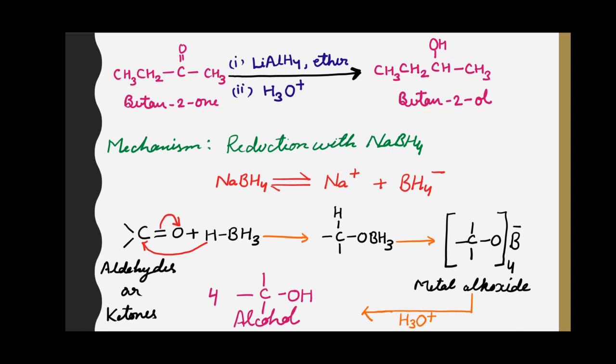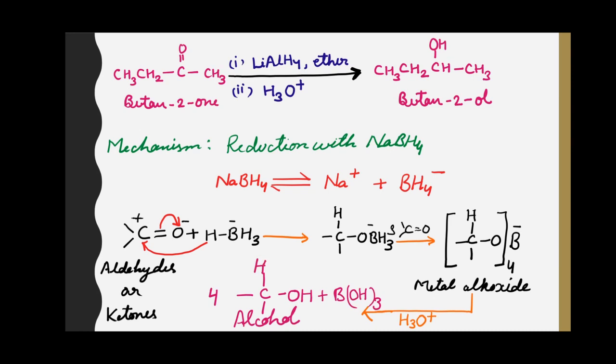Sodium borohydride is easier to handle and can be used either in water or alcohol solution, whereas lithium aluminium hydride reacts violently with water and alcohol. So it is used in aprotic solvents such as dry ether or tetrahydrofuran, and the product that is formed initially is then subjected to hydrolysis to get the desired product.